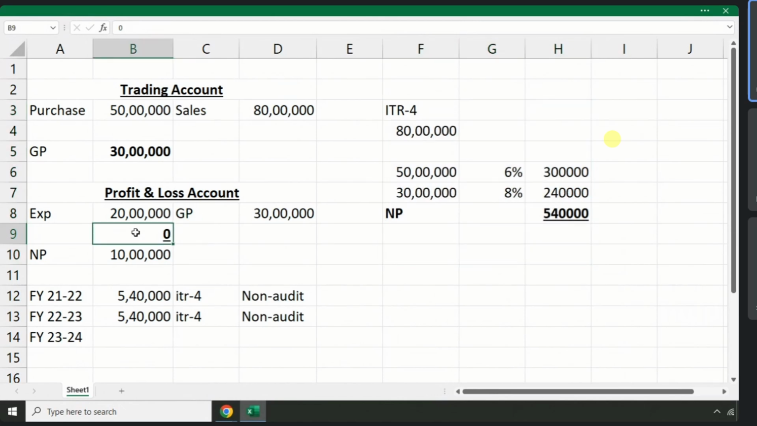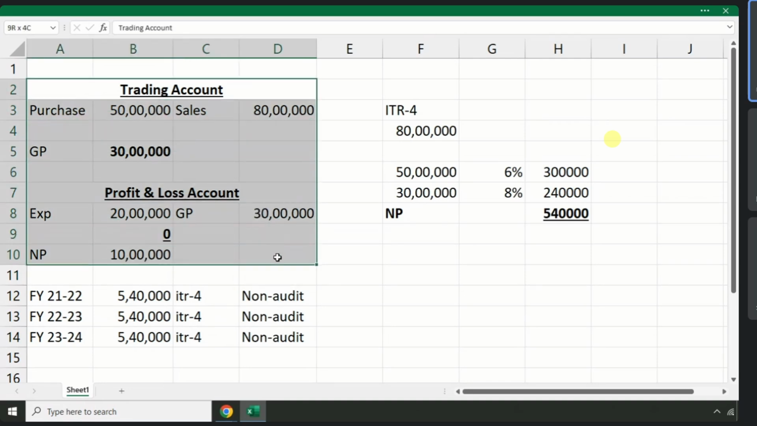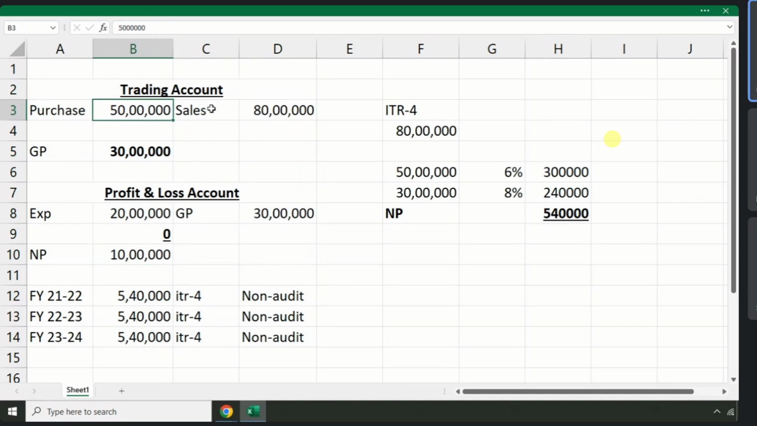One more thing I would like to update. In non-audit cases, consider same thing as going to happen in this year as well. Look, now a business owner approaching you with a profit of rupees total 10 lakhs. They already used Tally application, they already prepared purchases, sales, Tally already showing profit of 10 lakhs. A person is approaching you to file income tax return. What do you do now?